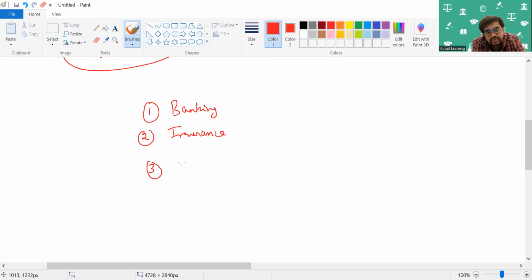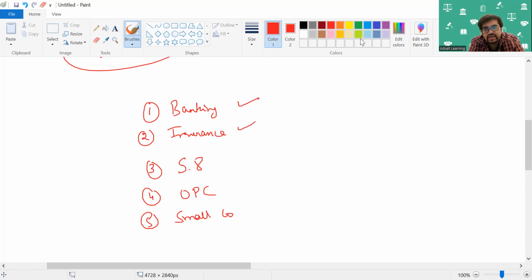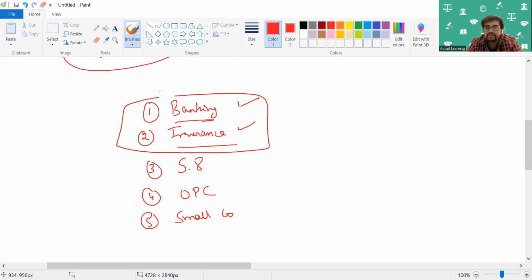It will not apply to a Section 8 company. It will not apply to a one-person company. It will not apply to a small company. Banking company and insurance company, it will not apply because, guys, for this banking company and insurance company, we have separate legislation. We have the Banking Companies Act, and we have the Banking Regulation Act, and we have the Insurance Act, and we have the Insurance Regulatory and Development Authority. That is why for this they have separate rules governed by separate rules and regulations, so it will not apply.